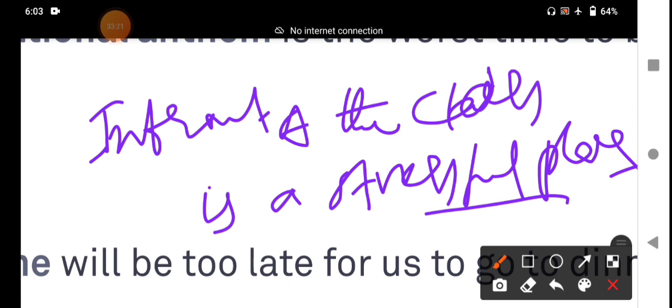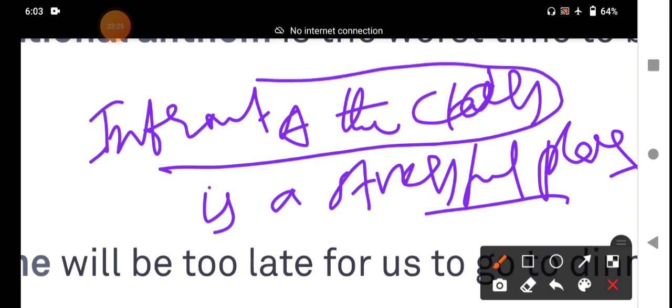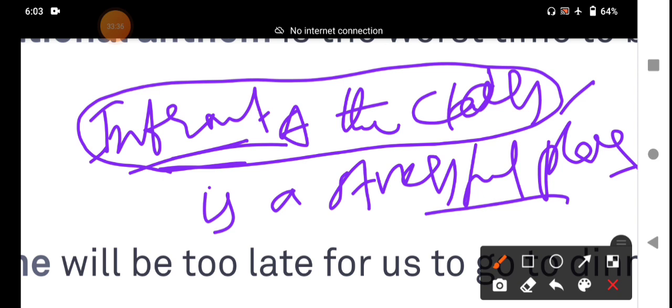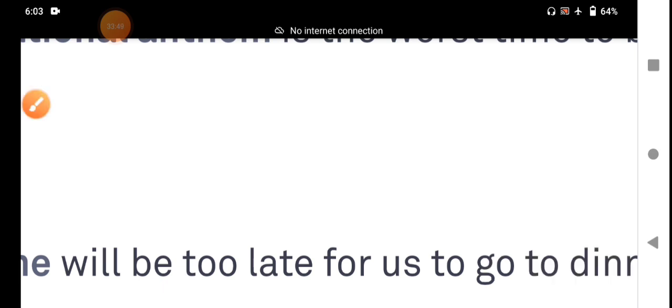In front of the class, the entire phrase functions as a noun. In front of starts with the preposition, ends with a noun. It is a prepositional phrase that functions as a noun. The entire phrase functions as a noun in the subject place. Is a stressful place. It functions as a noun in this context, my dear students.